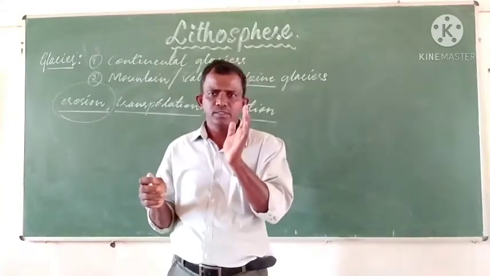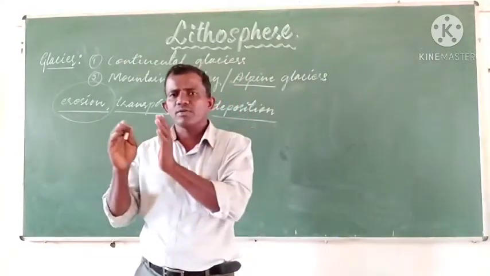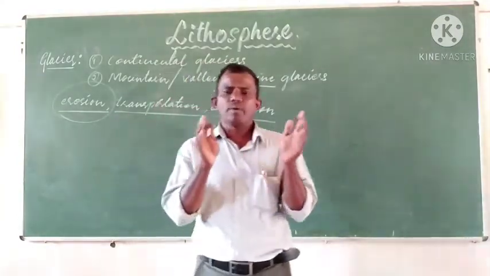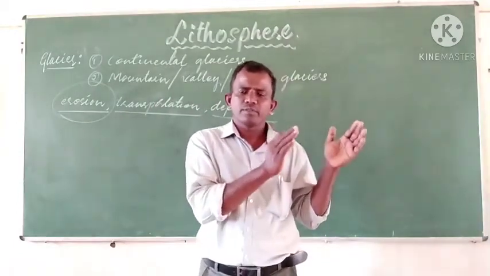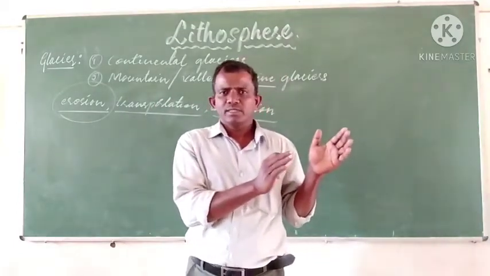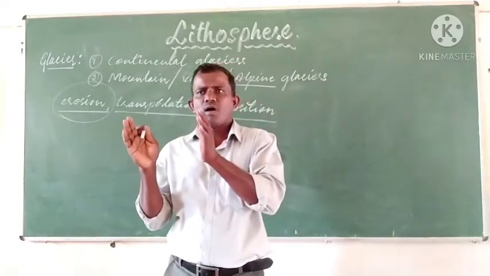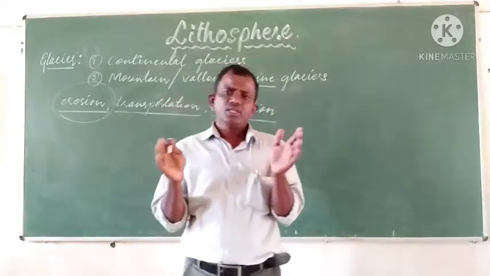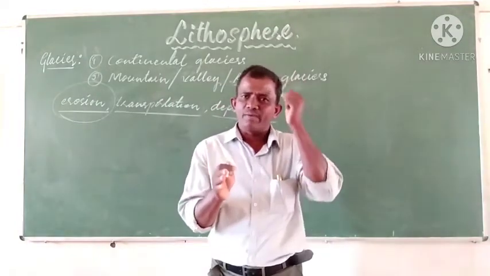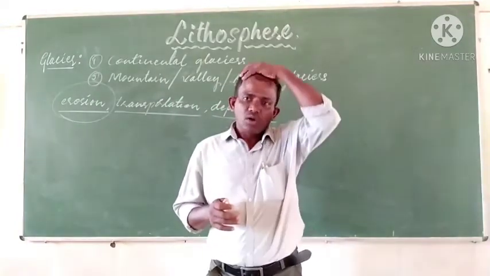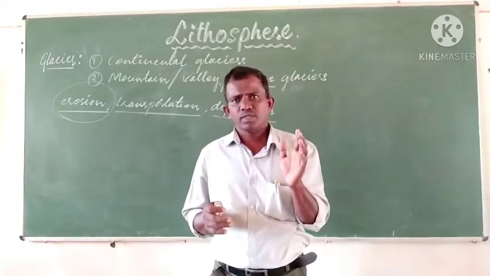I repeat, the different kinds of landforms formed by the erosional work of the glaciers are cirque, horn, arête, U-shaped valleys, hanging valleys, and rock steps.